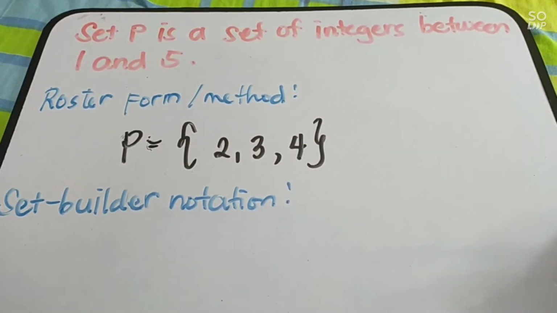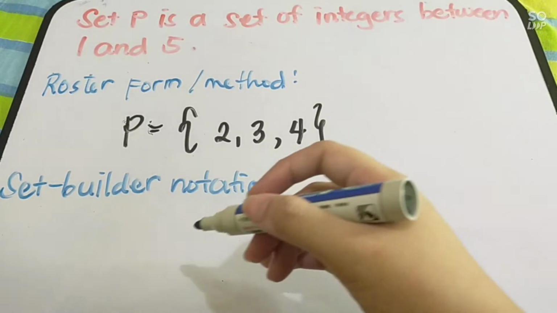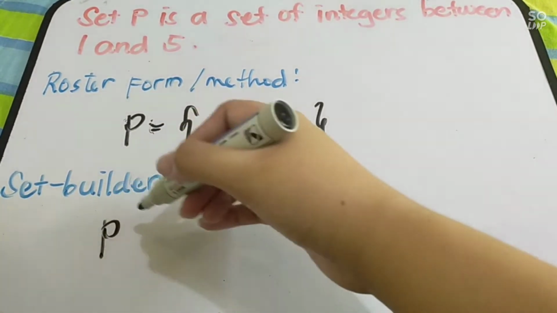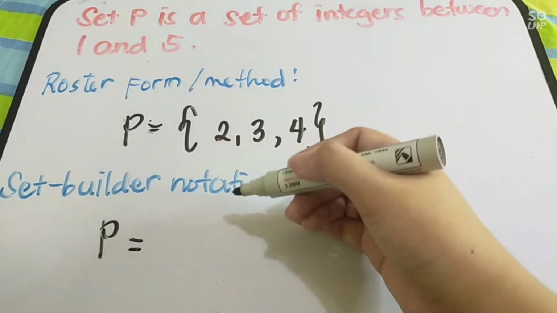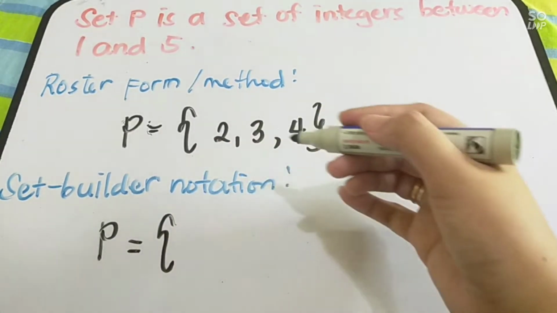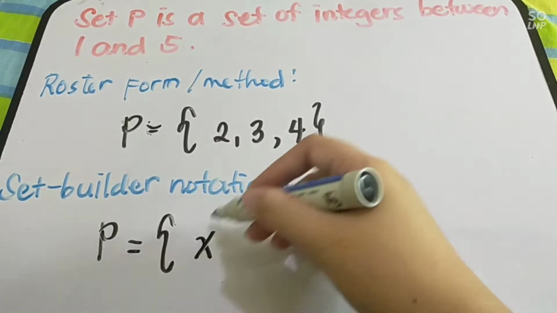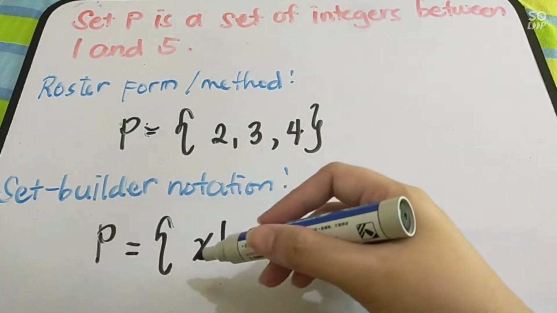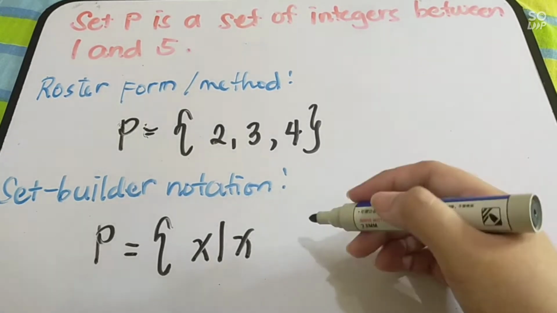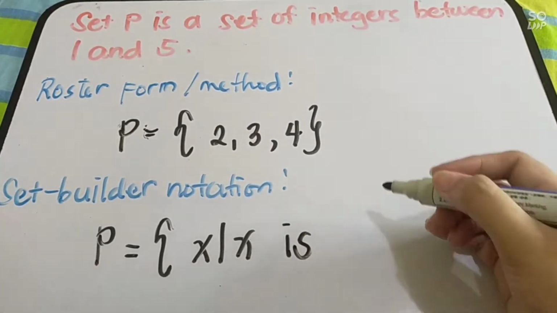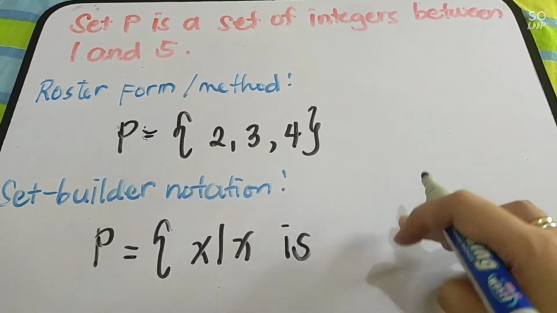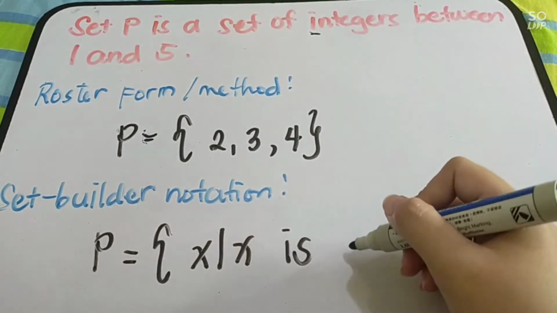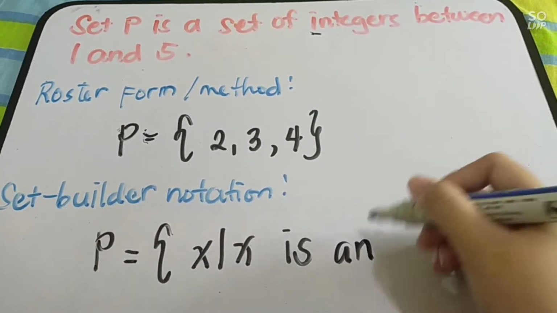Next, let us have the set builder notation. For the set builder notation, you name your set as capital letter P again, then it is equal to open braces, then you use x, then a slash, then x. This reads as the set of all x such that x is a or an. Since we have integers, which starts with a vowel, we use an.